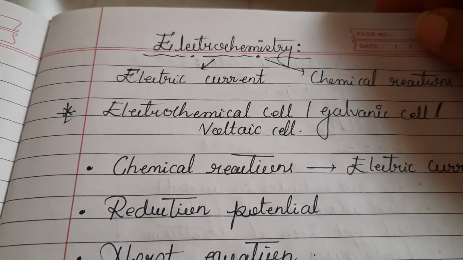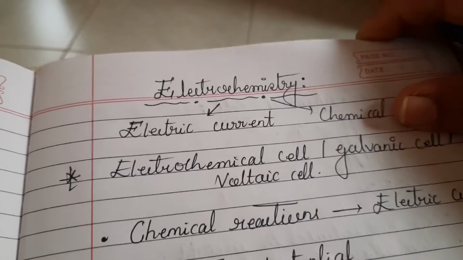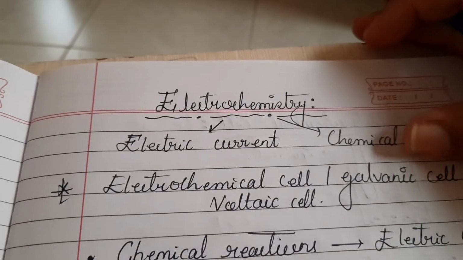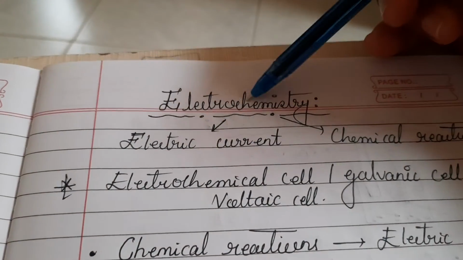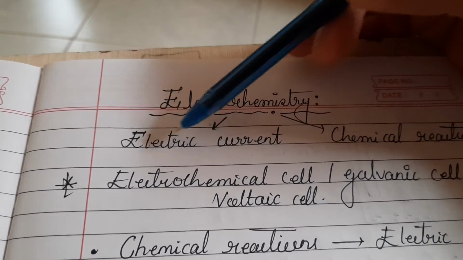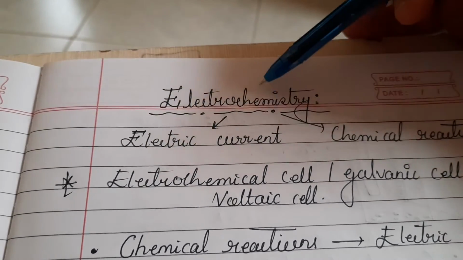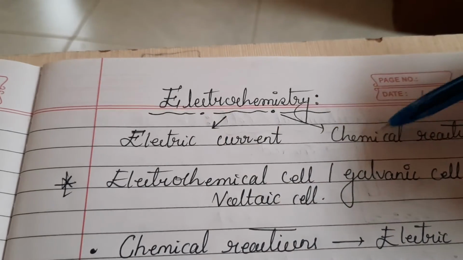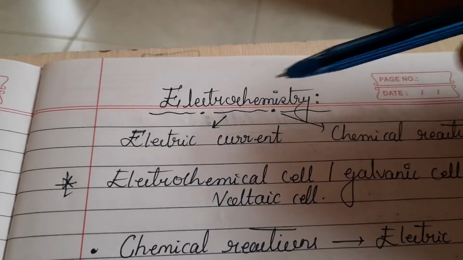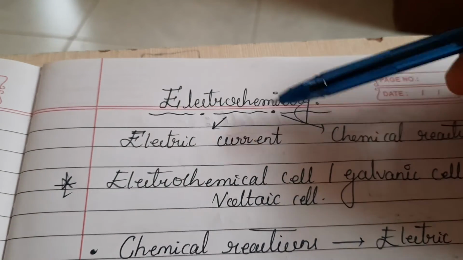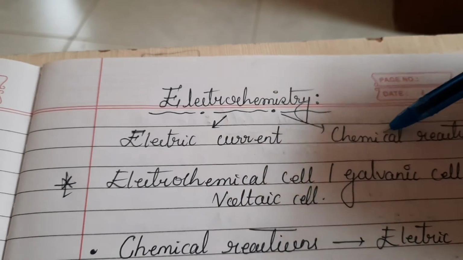Before we start with the actual syllabus, let's understand the term electrochemistry. Electro indicates electric current, and chemistry indicates chemical reactions. With the help of electric current, how do chemical reactions vary?